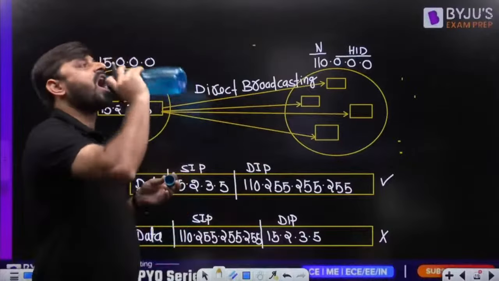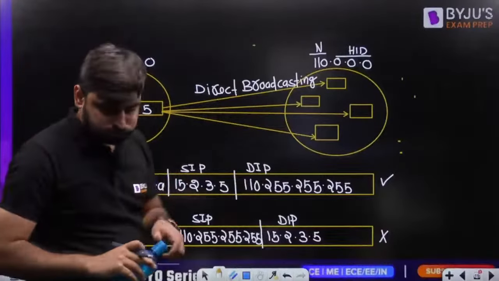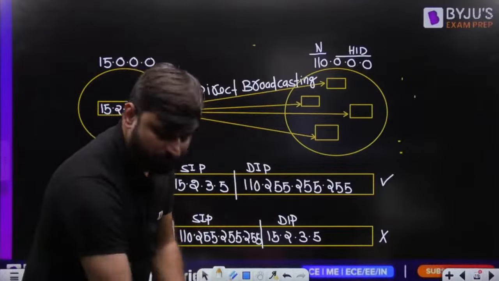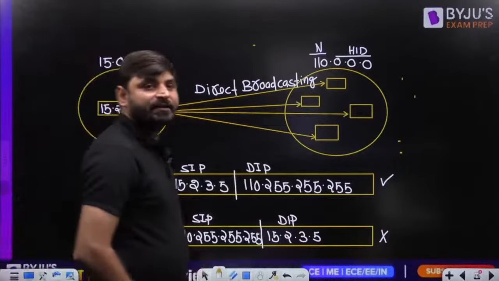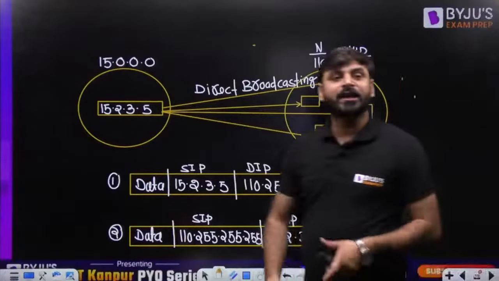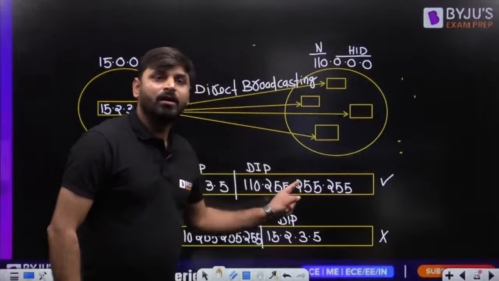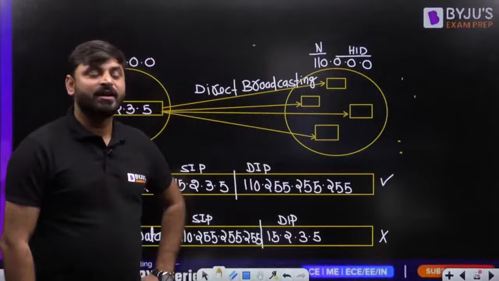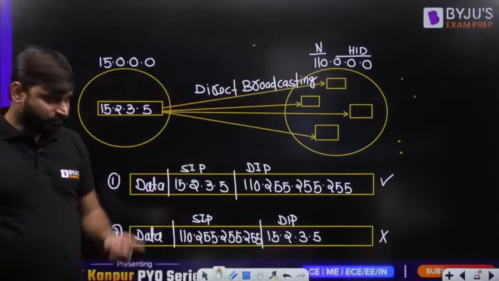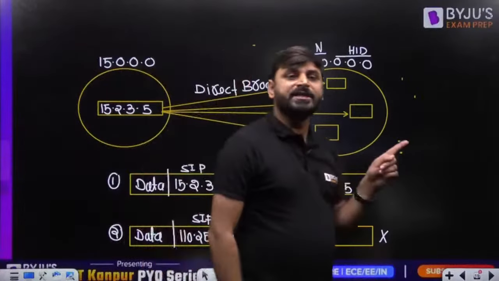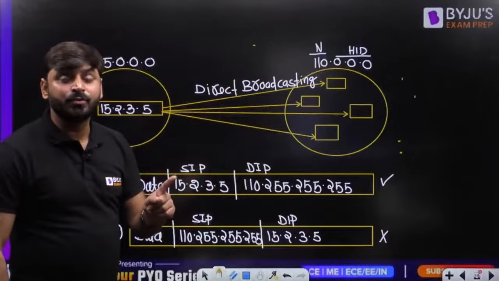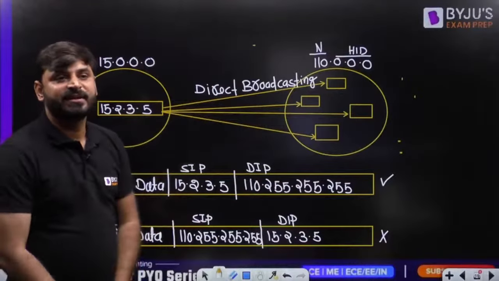So now what we can say, my dear friends, is that this direct broadcast address can be used only as a destination IP address. Direct broadcast address cannot be used as a source IP address. Direct broadcast address will always be used as a destination IP address. Is it clear to everyone?